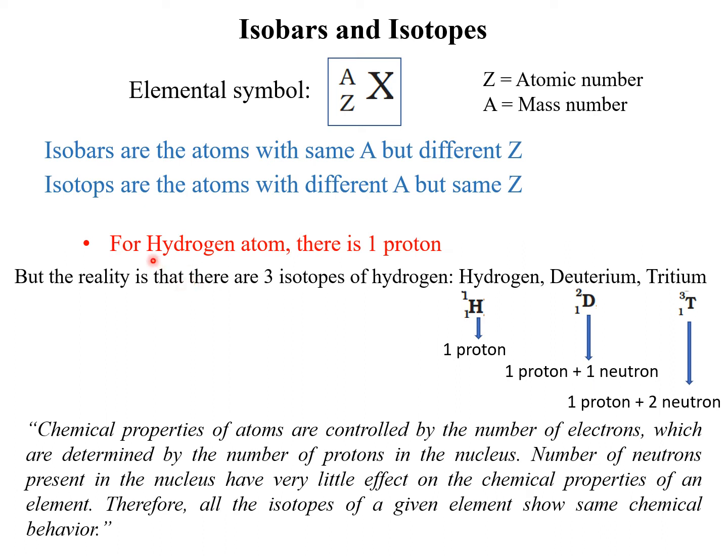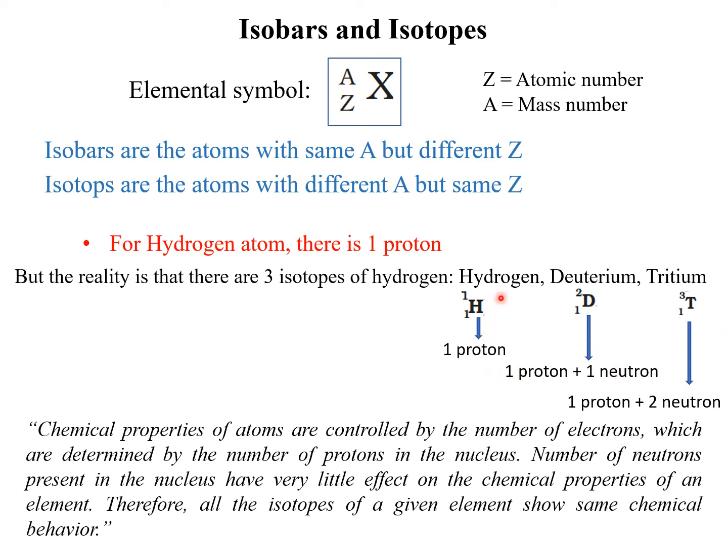For example, let us talk about the hydrogen atom. We all know that a hydrogen atom has one proton, but this is not the whole truth. The reality is that there are 3 isotopes of hydrogen present in the atmosphere: hydrogen, deuterium and tritium. All of these three are represented by their elemental symbols. This is for hydrogen, this is for deuterium, and this is for tritium.